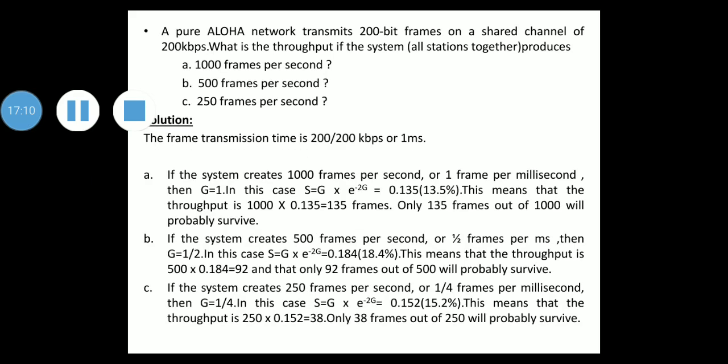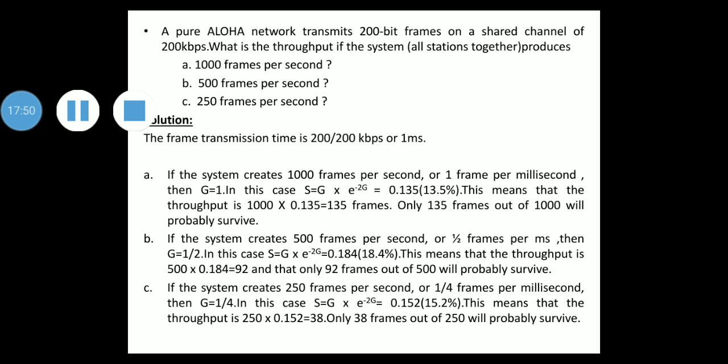There is a problem, we'll solve that. A pure Aloha network transmits 200 bit frames on a shared channel of 200 kbps. What is the throughput if the system, all stations together, produces A, 1000 frames per second, B, 500 frames per second, C, 250 frames per second? Solution: the frame transmission time is 200 by 200 kbps, or 1 millisecond. First part: if the system creates 1000 frames per second, or 1 frame per millisecond, then G equal to 1.